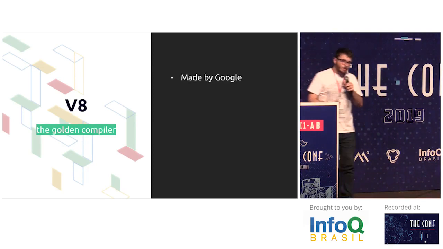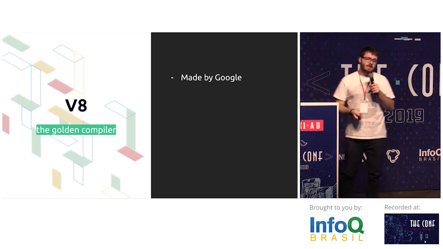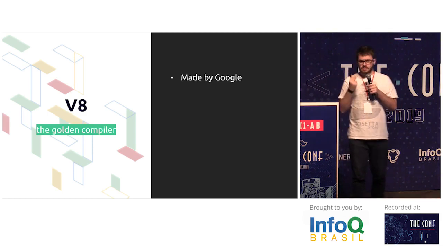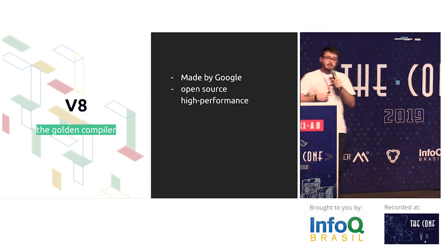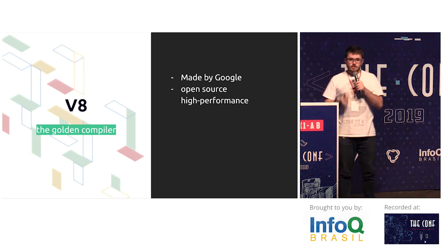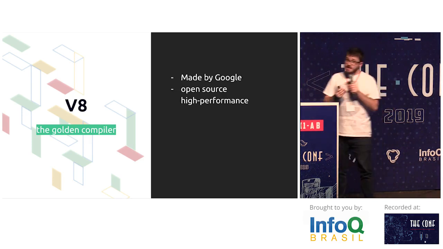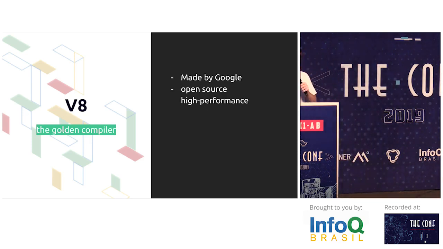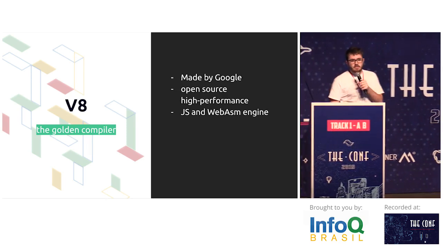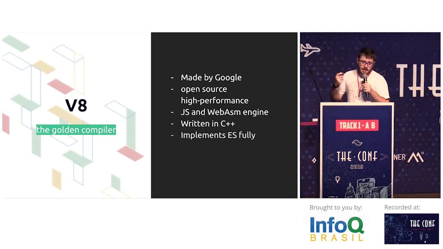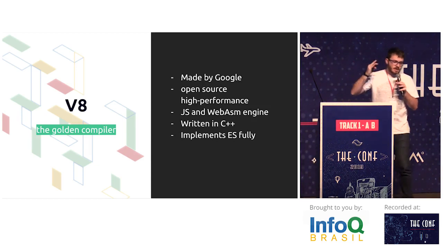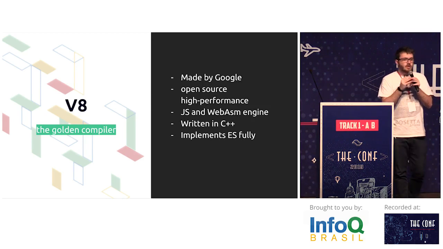V8 is a Google engine that was designed for Chrome, later in 2009 or 2010, I believe. I don't remember the exact date. It's open source and made for high performance. It was made to be fast, and it is really, really fast. It compiles not only JavaScript but WebAssembly as well. It's written in C++, and it implements the full ES syntax. Why am I saying this? Because you're going to see that it was not always like this.